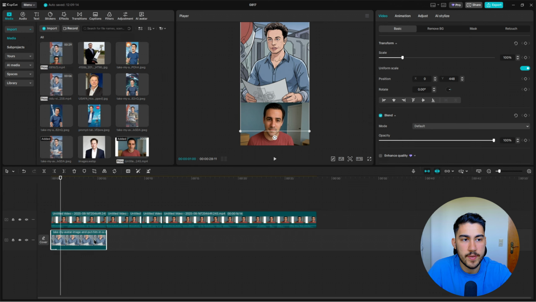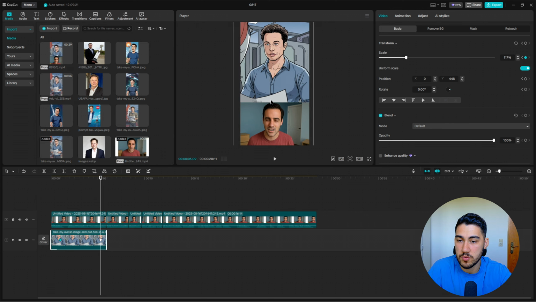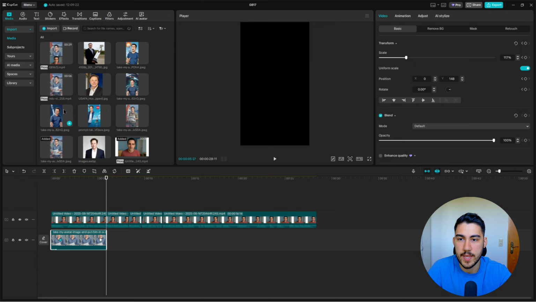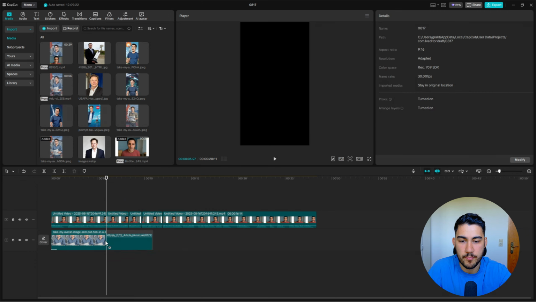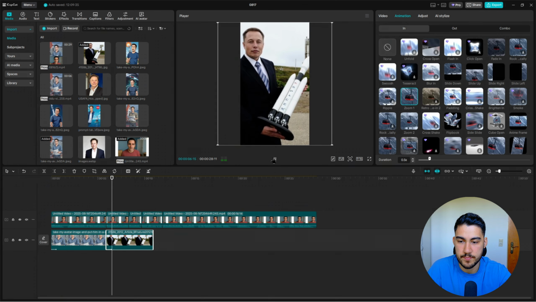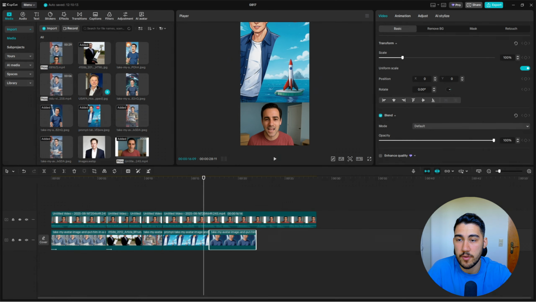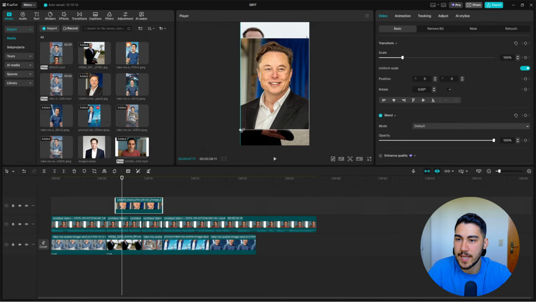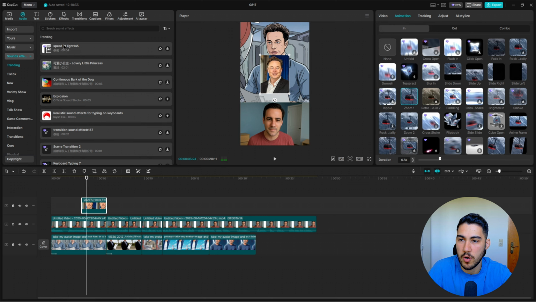Put in a zoom in effect by clicking on transform and creating keyframes. You can create transformations and zoom ins and zoom outs. Use the animations. You can see that right here. Use animations and make it more exciting. Put in as many images of real life Elon Musk as you can, and use sound effects to make the video more exciting.